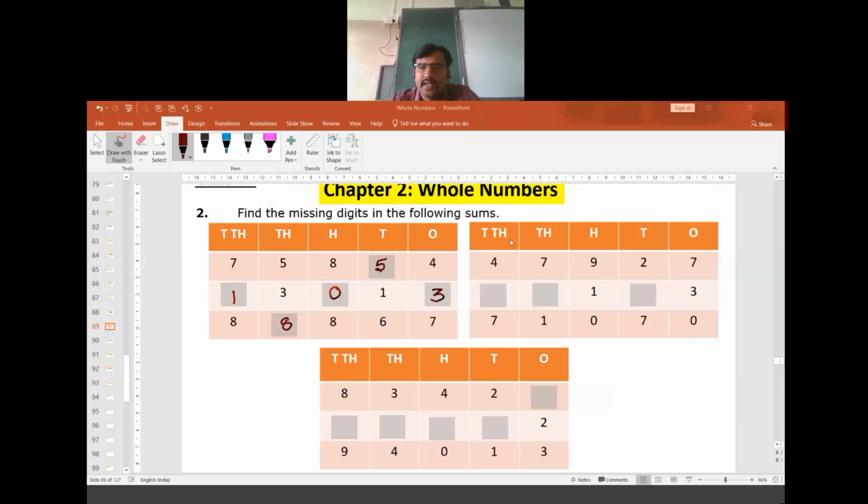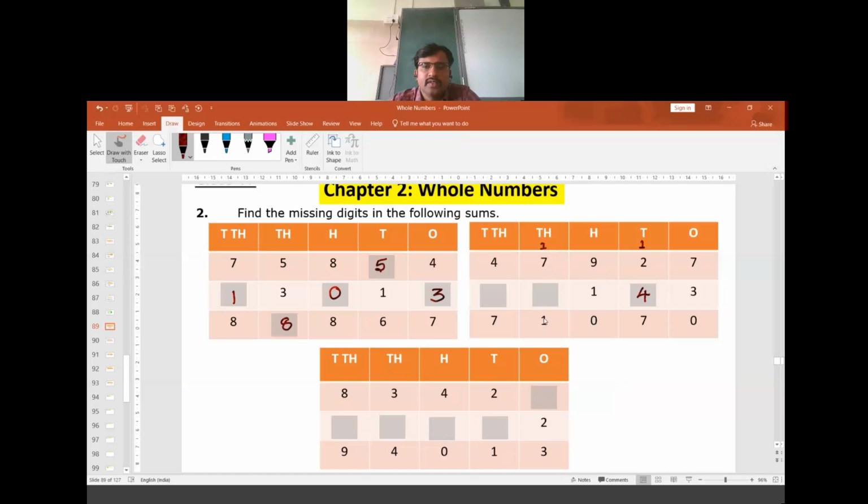Now look at the second sub question here. 7 plus 3, actually it is 10. 0 is written here, so 1 is written as a carry. 1 added to 2 is 3. 3 plus something should be 7. It has to be 4. 9 plus 1 is 10, so 1 is carried forward here.